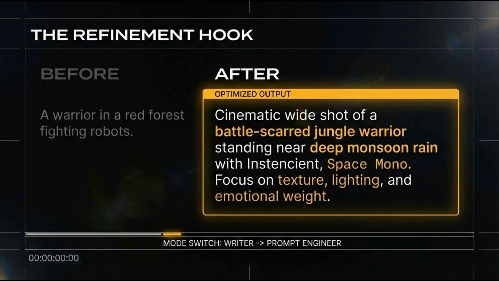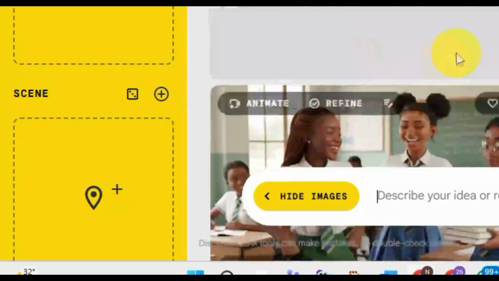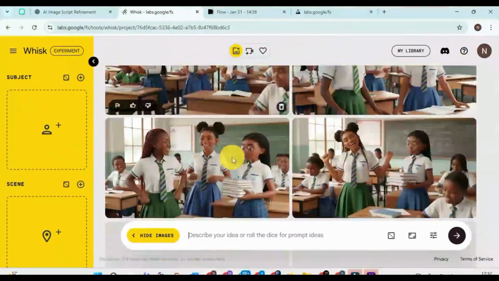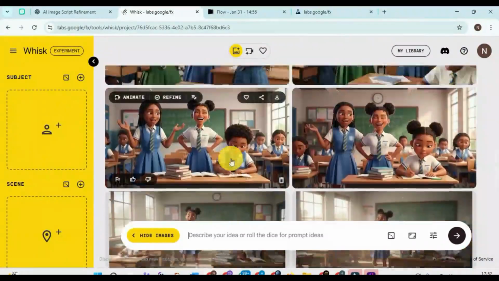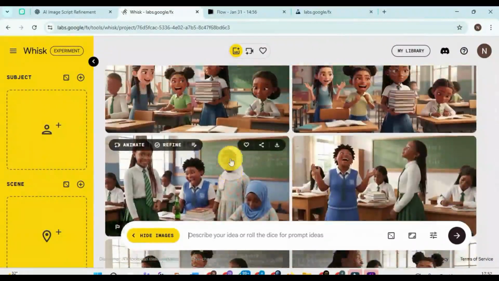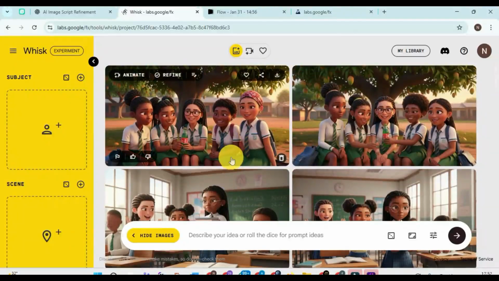We want this script to come to life. To make it quick, I'm going to move from ChatGPT to Whisk. I love Whisk because it is a way you can actually create your images. For those familiar with AI generation, these are some of the images I've created as I was experimenting. We're going to come to consistency with using Whisk and our reference images later, but I found this space very interesting.